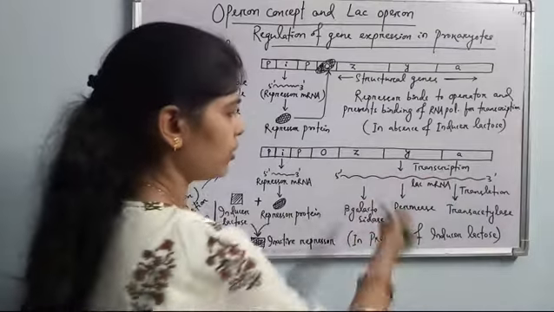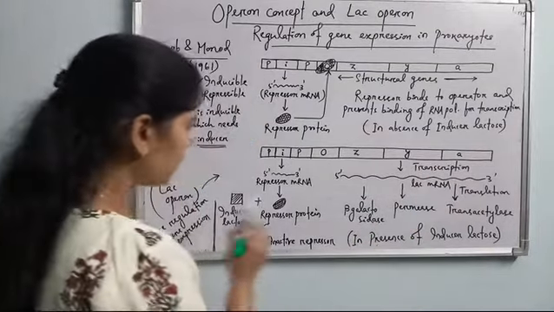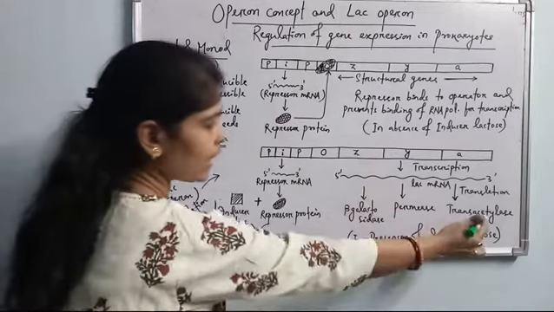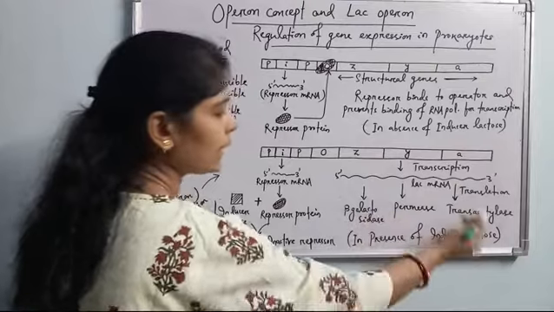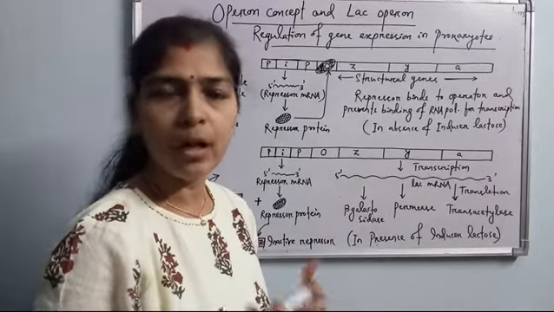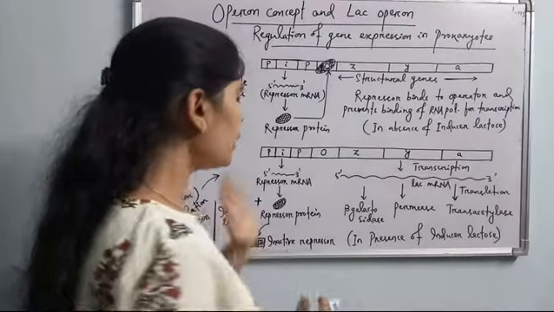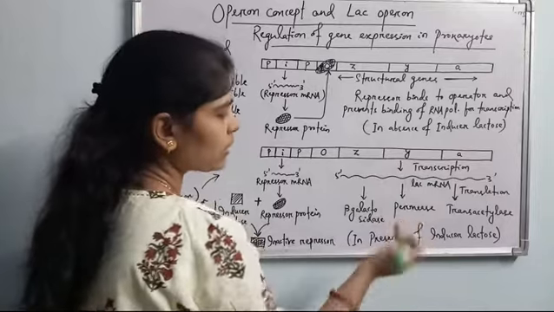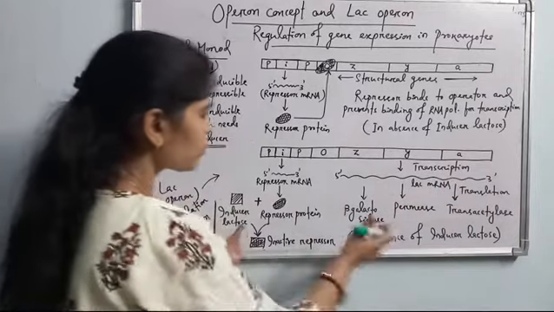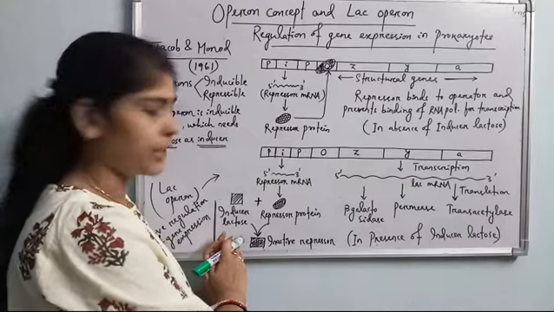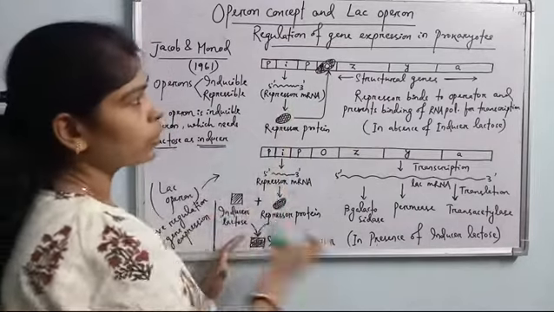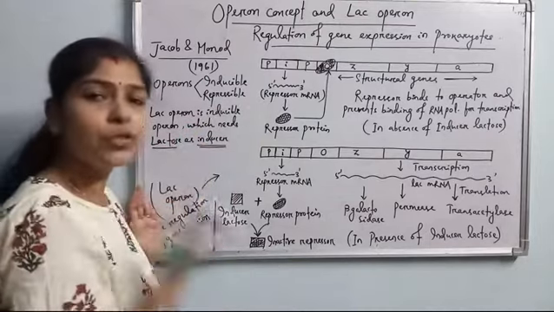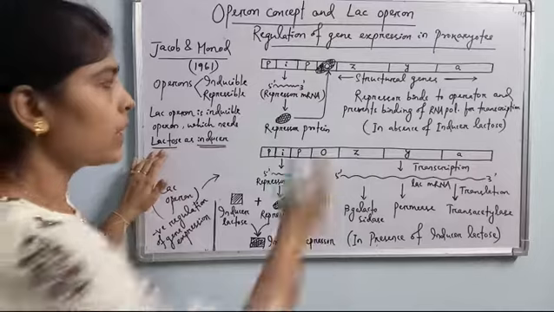After translation, three different types of enzymes are produced, and in the presence of lactose only, the lac mRNA is produced. These three enzymes together help in the metabolism of lactose inside the bacterial cell. So in the presence of lactose only, transcription occurs and then translation of the three enzymes occurs, so that lactose will be metabolized by the bacteria. So this is all about the lac operon, which is also known as an inducible operon in prokaryotes. Inducible means in the presence of the inducer lactose, the operon works only.